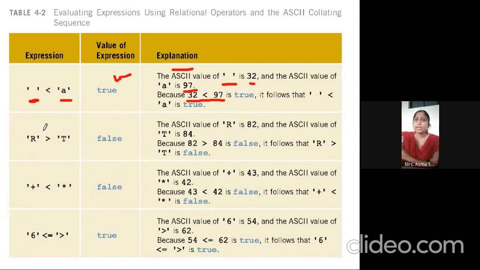Okay, second condition, similar one. Here also R and T are calculated based upon their ASCII values. If you see, R's ASCII value is 82 and T's ASCII value is 84. So according to this, students, we can get the ASCII values. Always remember, we can check this way also, because all the characters in single quotes have ASCII values, and depending on the ASCII values, we can check the results.